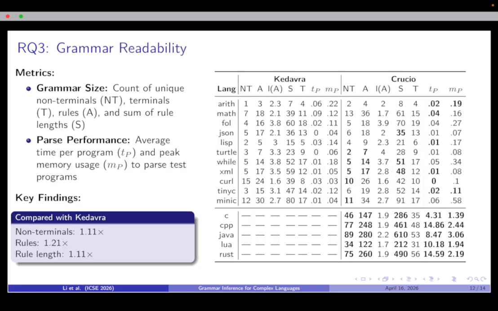Our third research question is about grammar readability. We measure grammar size and parse performance. Compared with Kedavra, Crucial produces grammars with 1.11 times the non-terminals, 1.21 times the rules, and 1.11 times the rule length. This shows the Crucial grammars are not much more complex than Kedavra's.